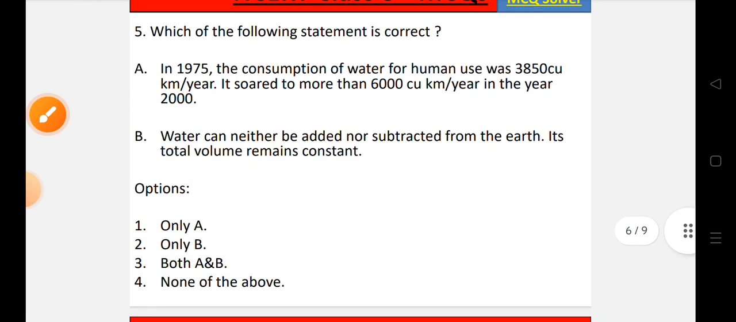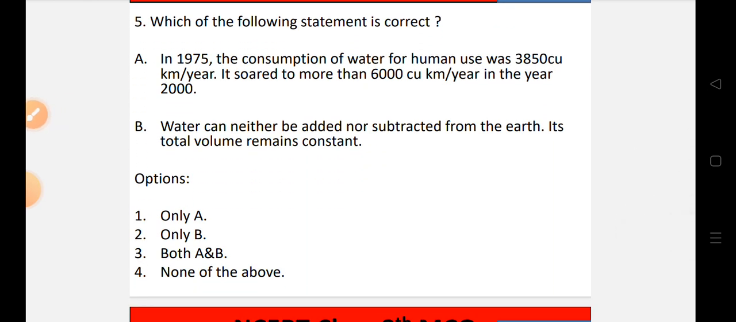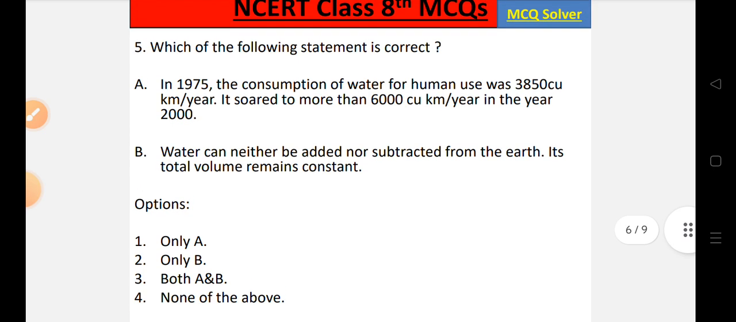Now let's move to question number 5. Which of the following statements is correct? Statement A: in 1975, the consumption of water for human use was 3,850 cubic kilometers per year. It soared to more than 6,000 cubic kilometers per year in the year 2000.